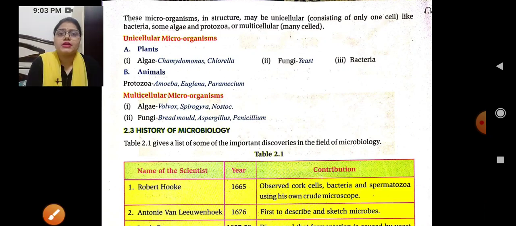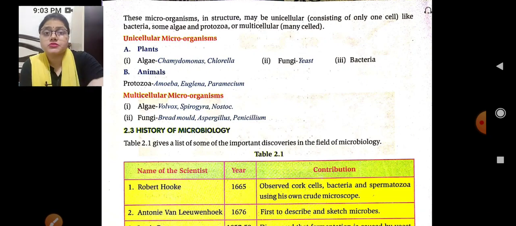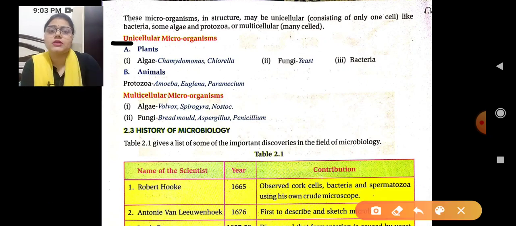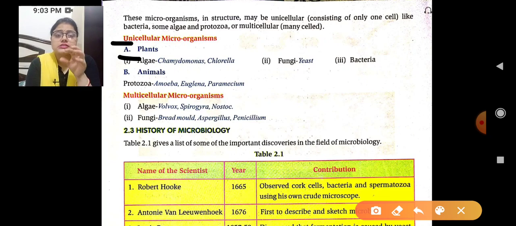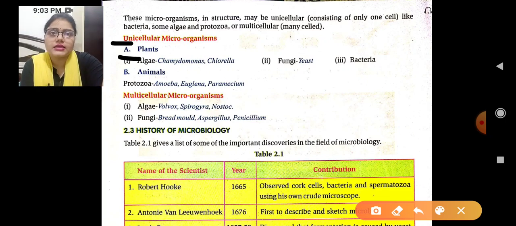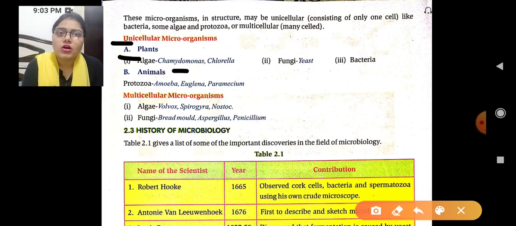Okay. So here we are having the examples of unicellular microorganisms and multicellular microorganisms. Clear? So first we are going to discuss the unicellular microorganisms. In this, we first have plants. First is algae, and in the algae there is Chlamydomonas, or we can say Chlorella. Two types of algae are present. Next one is fungi.